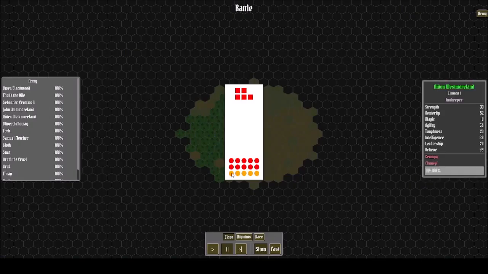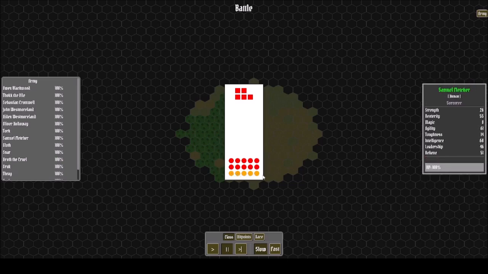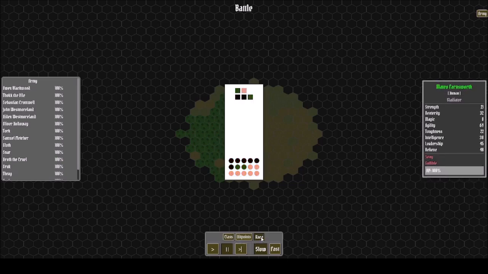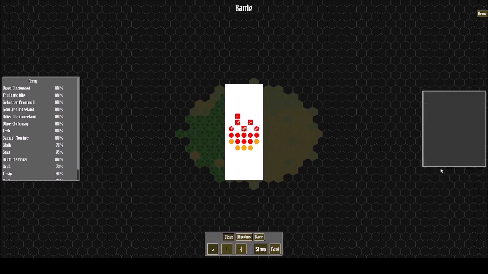Here's a battle with a bigger army. Now you can see there's an additional class that makes the back row of my army, and this is ranged fighters. And when the combat starts, these ranged fighters will start to shoot arrows on the enemies immediately.